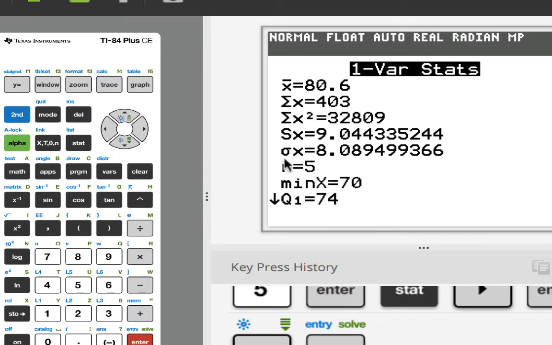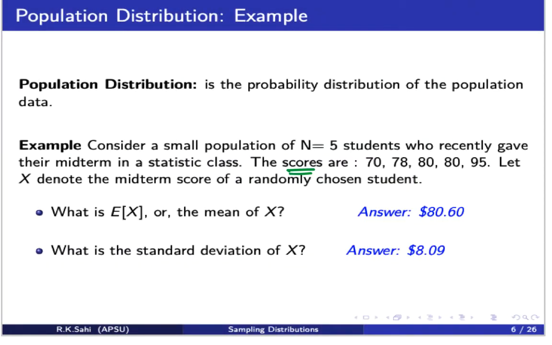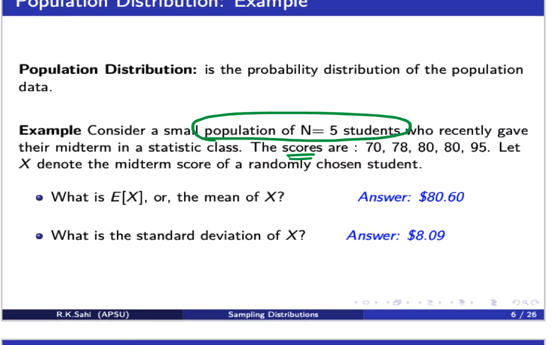So the population is this one, and sigma is the population standard deviation. It is 8.089 or 8.9. Okay, and that's how we calculate. And this is what we have as the answer. Now keep in mind, our whole population is just these 5 students. Now remember, our idea is if I take samples of this population, if I look at these samples, what would be the distribution? Because we want to look at the sample means of them. So let's go ahead and work further into it.